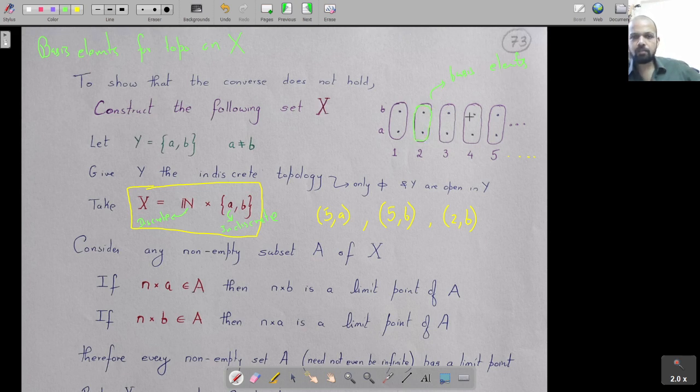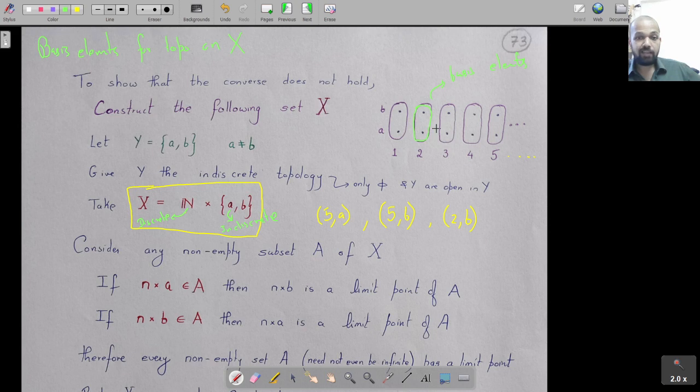Each basis element is going to have 2 points. 2 comma A, 2 comma B is in one basis element and so on. So I hope you can observe that the basis elements have 2 points. Now first of all, this space X cannot be compact, because you just take all the basis elements as your open cover. This goes on and on, infinitely many of them. If you take any finitely many, they cannot cover the whole space. So this open cover will never have a finite subcover. So this space X is not compact.